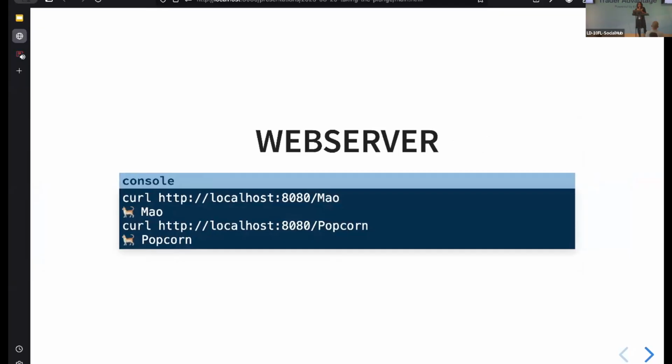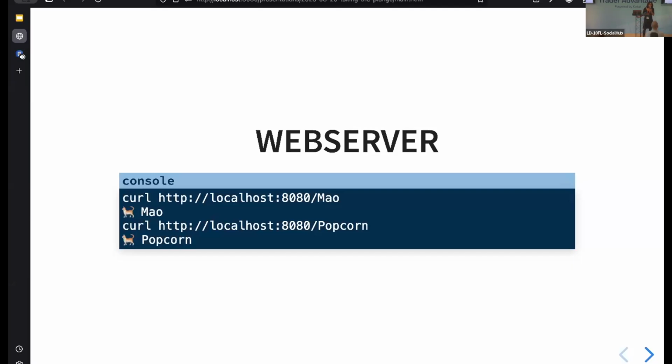Right. Let's take a look at another example. Let's take a look at web servers. Imagine now we have a web server and we are hosting it locally, and I can go and call it with a name, and it's just going to give me back that name prepended by a cat emoji. So I call it with Mao, and it's going to just return me this emoji Mao. I call it with popcorn, it's going to return me popcorn.